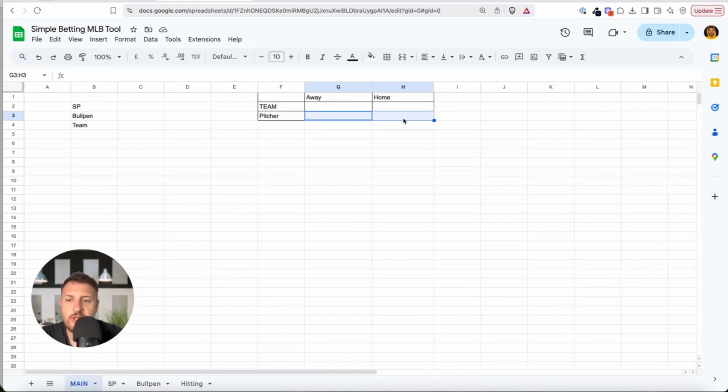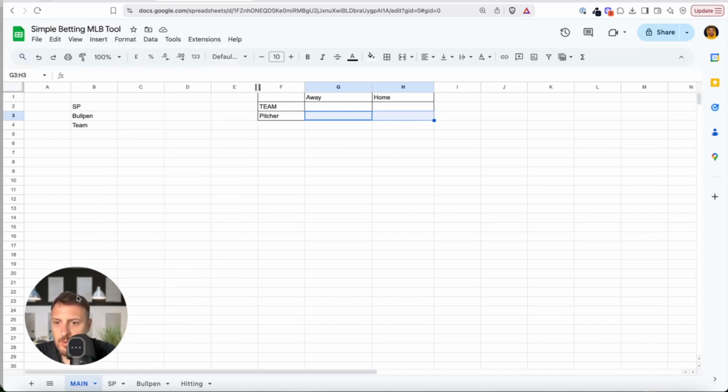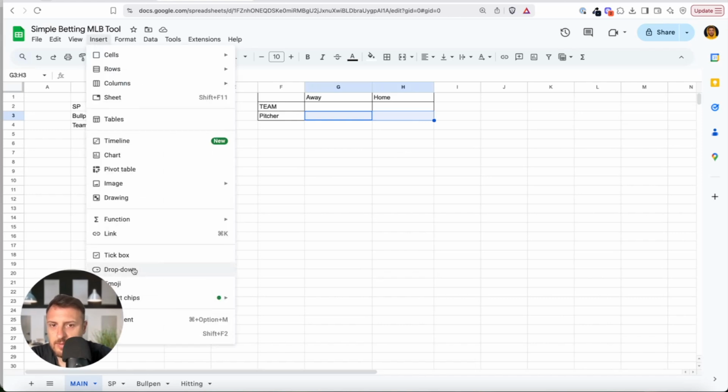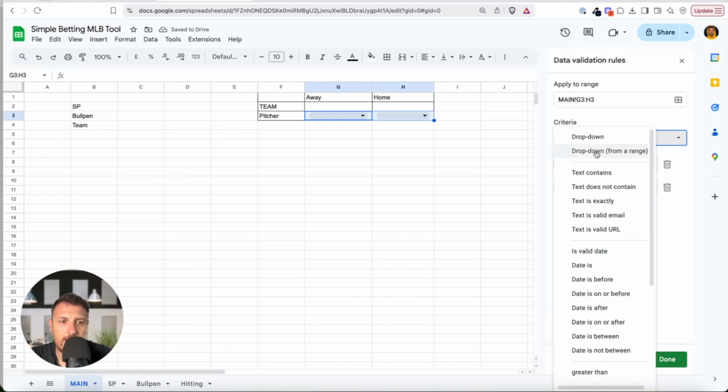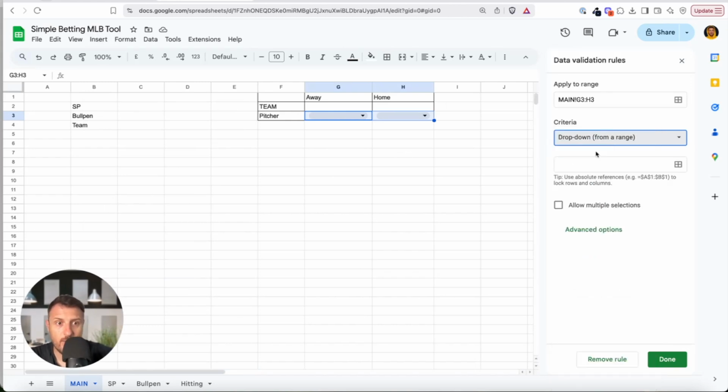Every time I select a pitcher, the name will appear here, and then some numbers will appear here. I will click insert, drop down, and then click drop down from a range, because there will be a range.